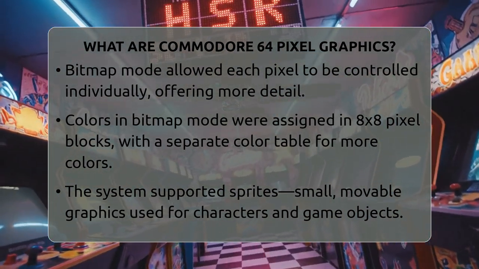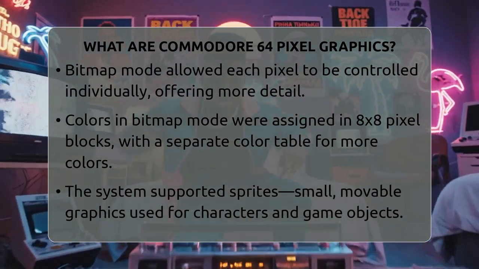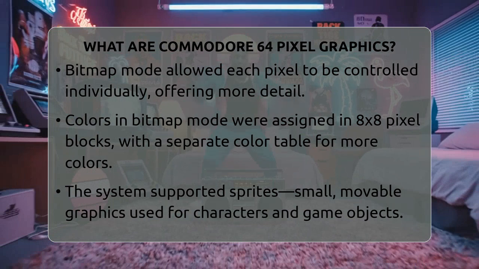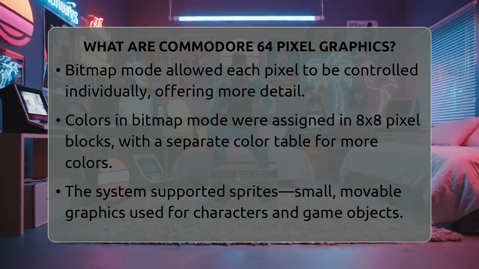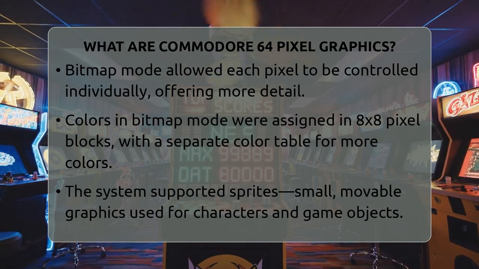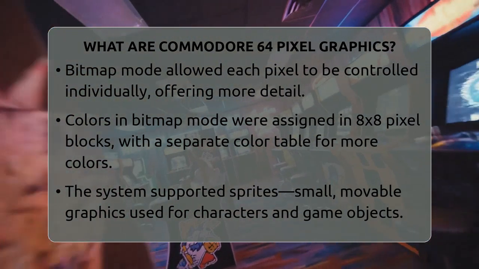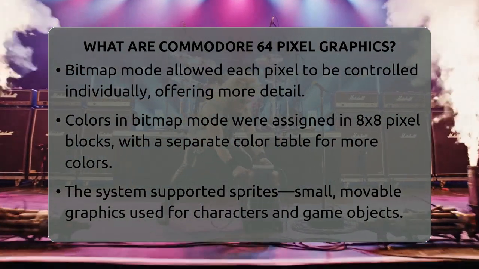The Commodore 64 also supports sprites, which are small, movable graphics often used for characters or objects in games. These sprites are usually 24 pixels wide and 21 pixels tall. They can be moved independently over the background graphics, making game characters and effects look lively and dynamic.